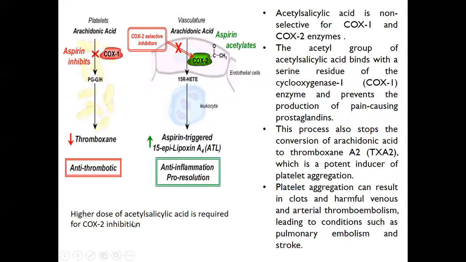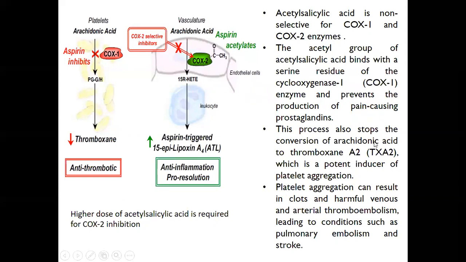So this is the mechanism of action of acetyl salicylic acid. It is non-selective for COX-1 and COX-2 enzymes. The acetyl group of acetyl salicylic acid binds with a serine residue of the cyclooxygenase 1, that is COX-1 enzyme, and prevents the production of pain-causing prostaglandins. So here COX-2 selective inhibitors.